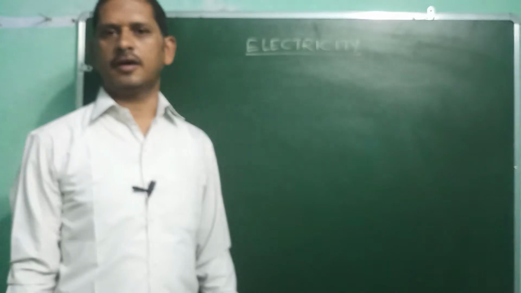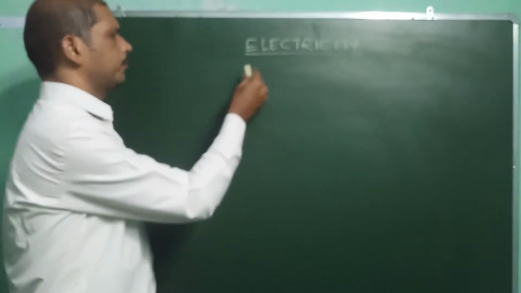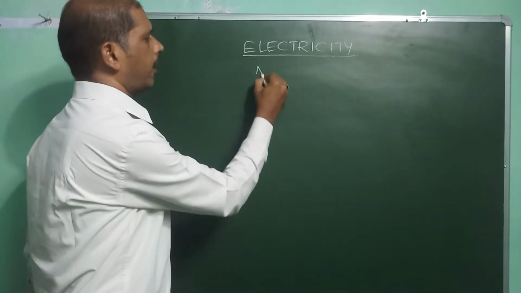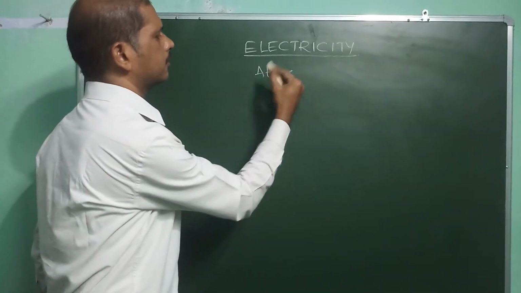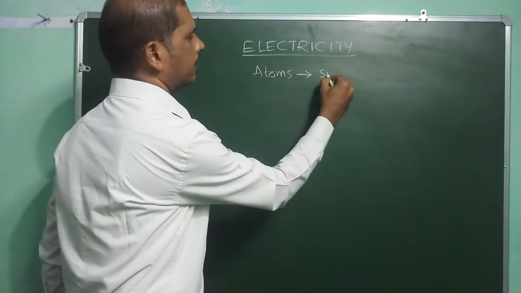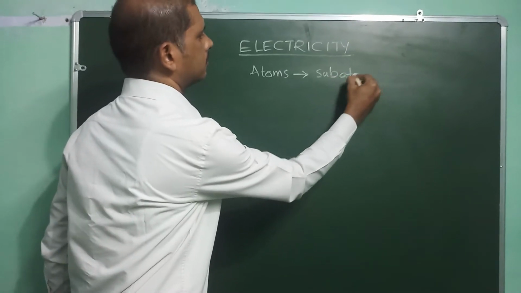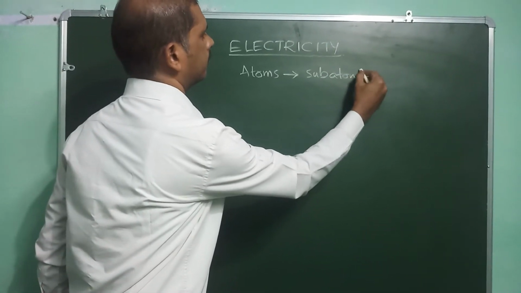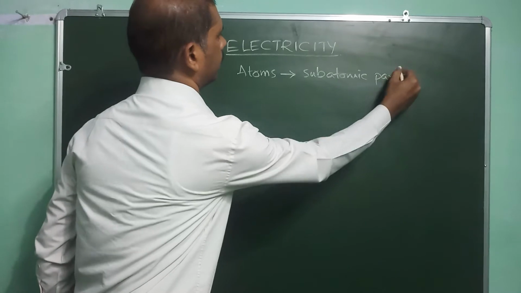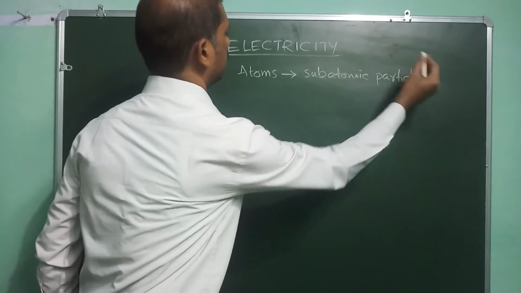In a material, if you consider the material consists of atoms. In atoms, some subatomic particles are also there. What are the important subatomic particles?